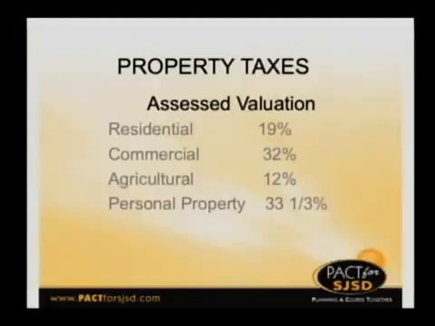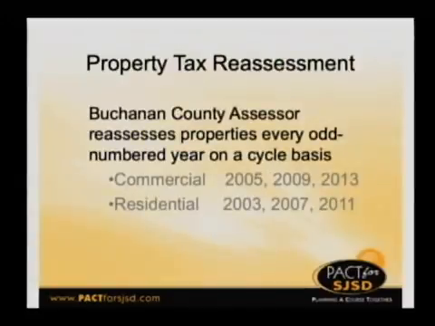This is one of those areas where the appendix has some charts on the assessed valuation by each of these types of property, as well as the revenue by each. And 44% of our property tax revenue comes from residential property, so that's far and away the largest piece. Properties are reassessed in every odd-numbered year by the Buchanan County Assessor, and that's done on a cycle basis here, and those years are shown up here. I guess the important point to remember is that the county assessor does reassessment, not the school district.